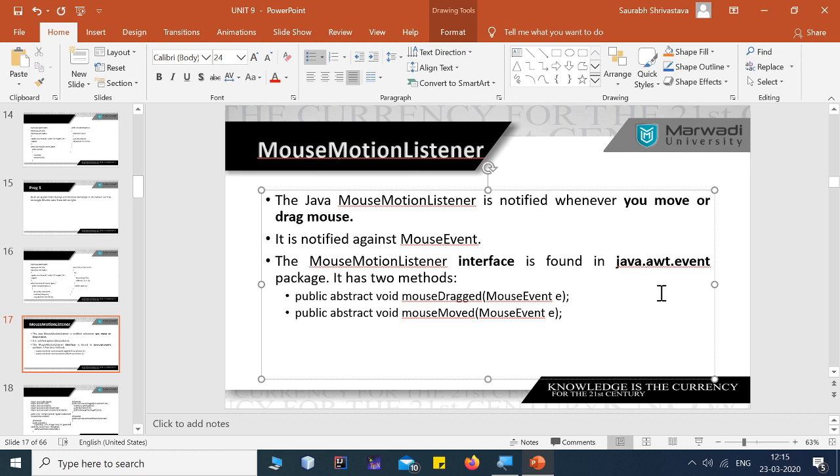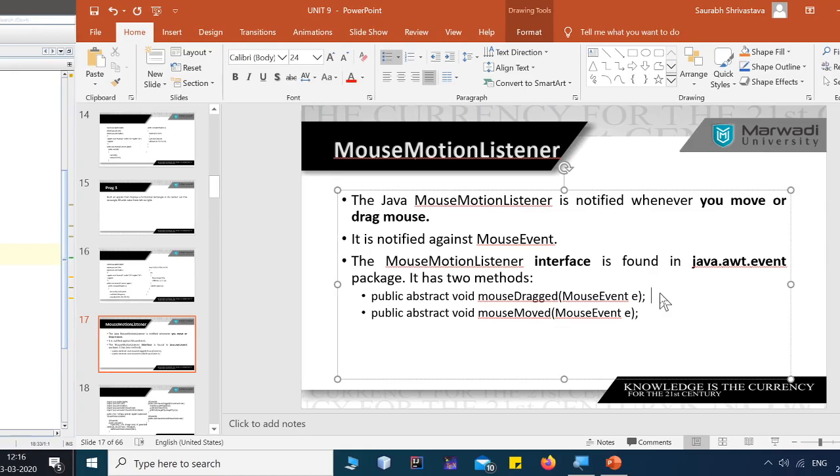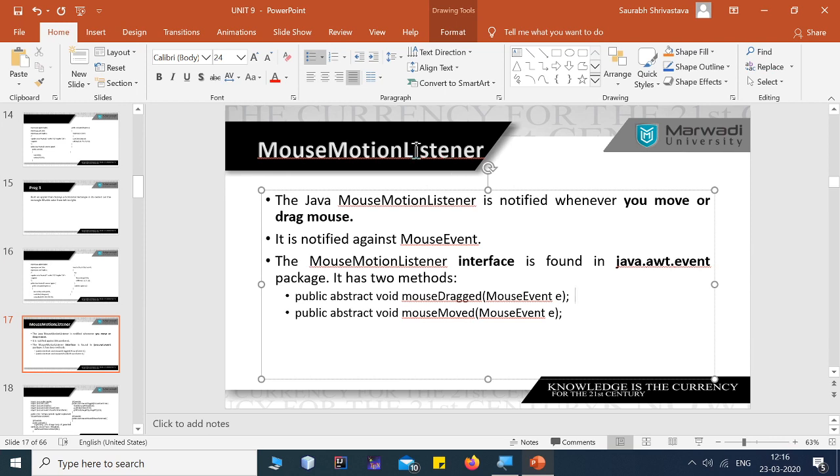Now what I'm going to teach you is to write a program where you can create your own paintbrush. You can write your own paintbrush using Java code, or you can simply make an applet and draw something over it. So I'm just teaching you MouseMotionListener. It is an interface which is notified whenever you move or drag a mouse. It's a mouse event interface available in java.awt.event.